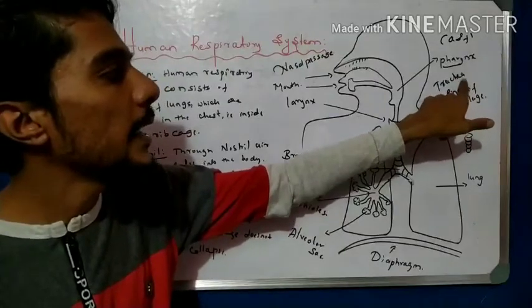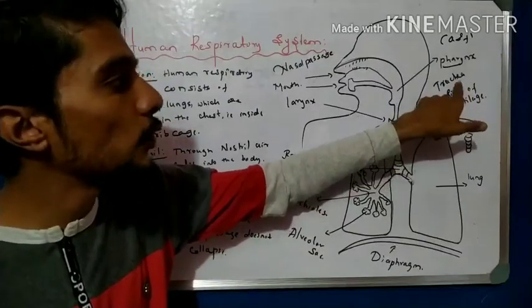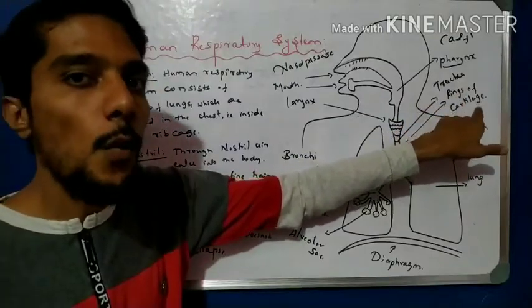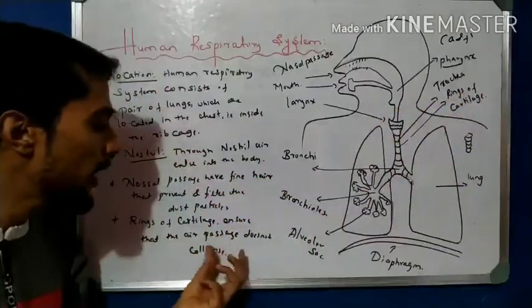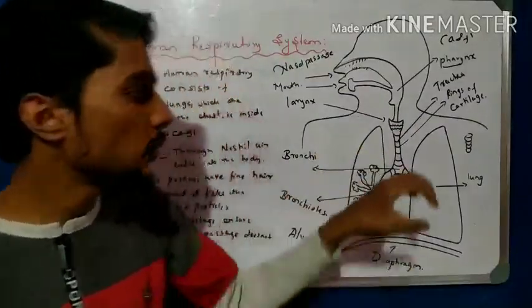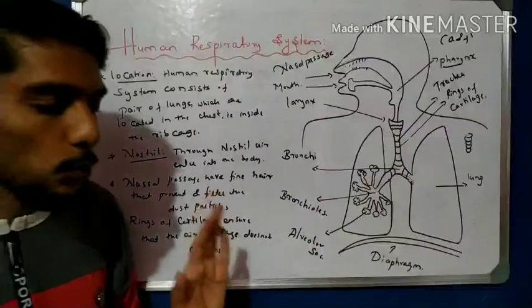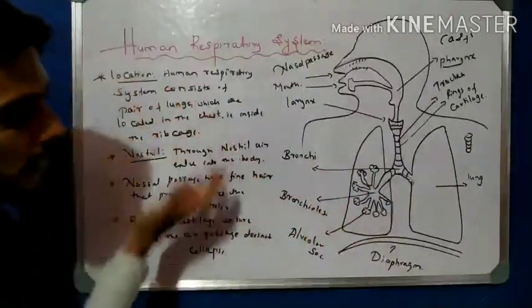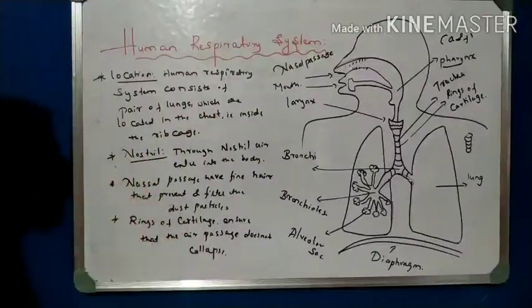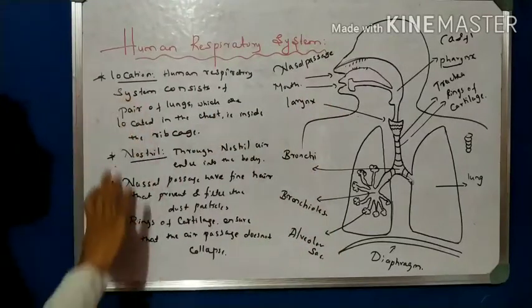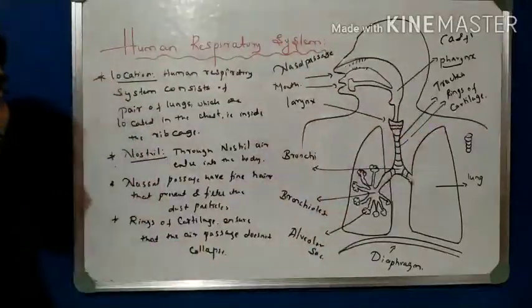T-R-A-C-H-E-A, trachea. This trachea, the air pipe, is made up of rings of cartilage, smooth muscles. Why? Because it ensures that the passage does not collapse, does not break, does not crack. So up to here we have studied it. Write this point in your notebook, and take reference diagrams and then take all these points up to the cartilage.